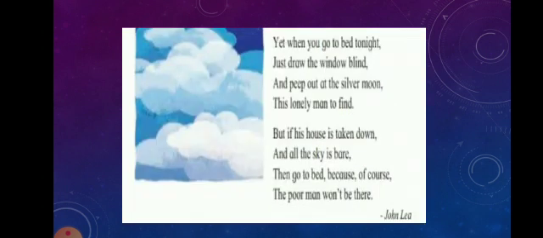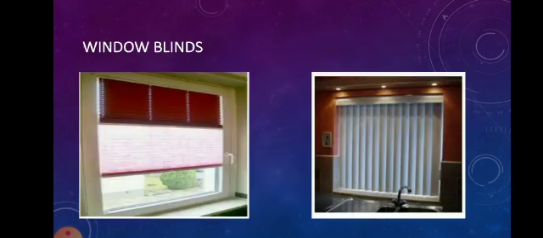Yet, when you go to bed tonight, just draw the window blind and peep out at the silver moon, this lonely man to find. The poet further advises us to draw the window blind at night. Now, children, here the poet is saying to draw the window blind. To draw means to pull or drag the window blind. Now, what do you mean by window blind? See, this is window blind. It can be horizontal, it can be vertical. A window blind, it is a protective covering for the window. A window blind keeps out light.